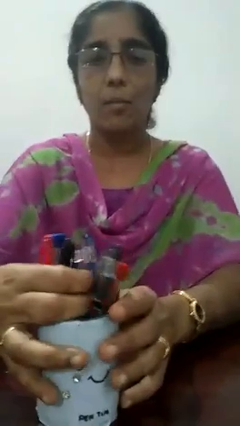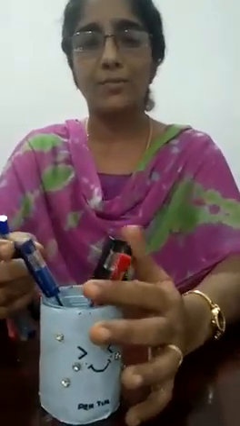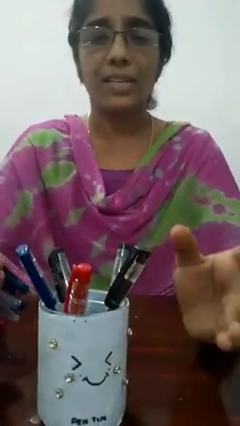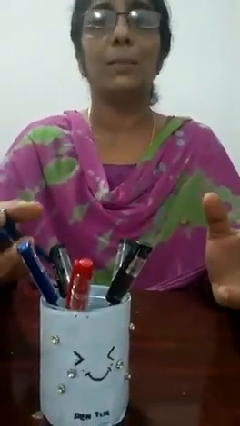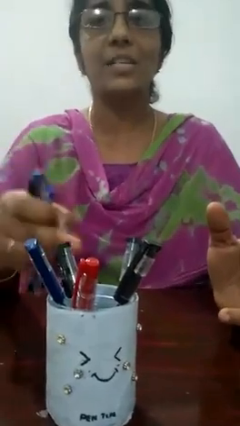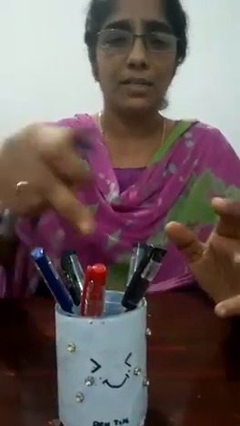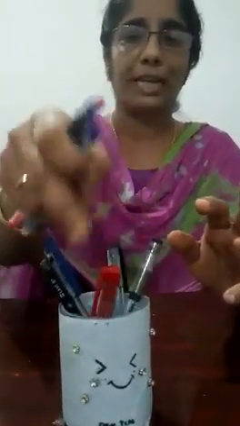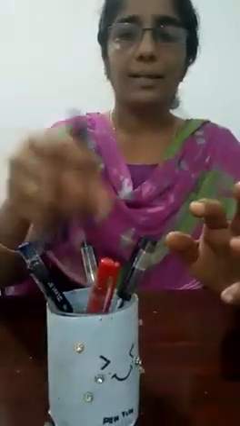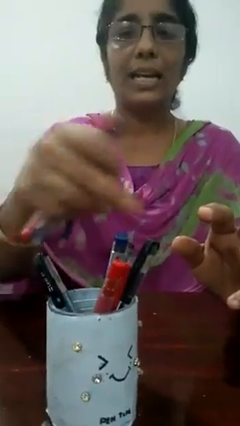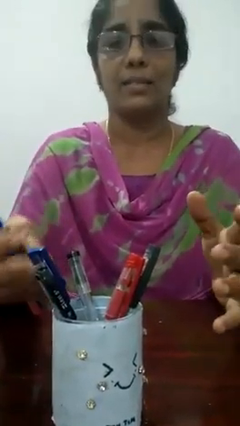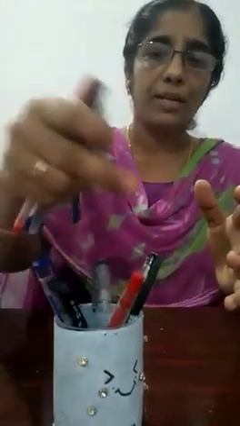Then I'll take some more pens from this tin. See this one. Now you can see that there are only a few particles. This is the arrangement in gas. That means there is intermolecular space between the particles. Particles can move freely. Is it clear? The arrangement is very loosely packed.